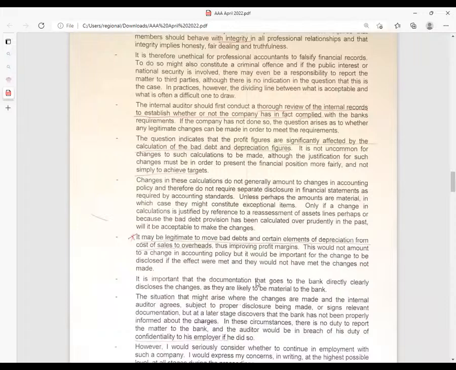The situation that might arise where the changes are made and the internal auditor agrees, subject to proper disclosure being made or signs relevant documentation, but at a later stage discovers that the bank has not been properly informed about the changes.